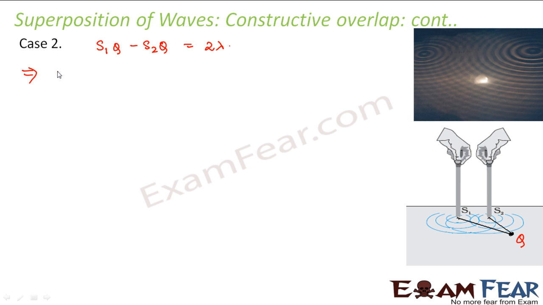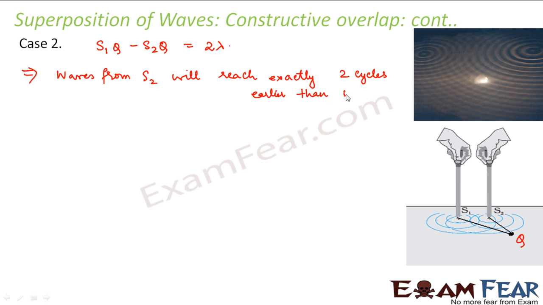Therefore, waves from S2 will reach exactly 2 cycles earlier than waves from S1.